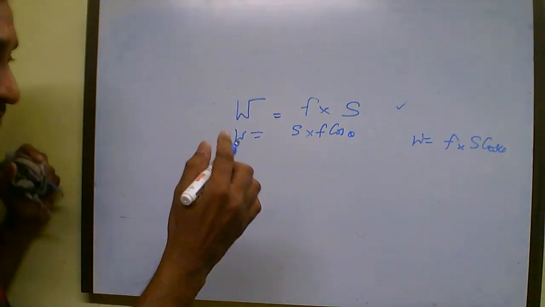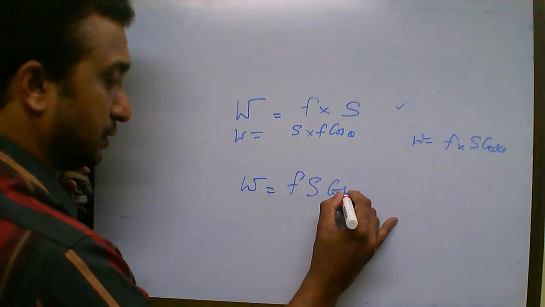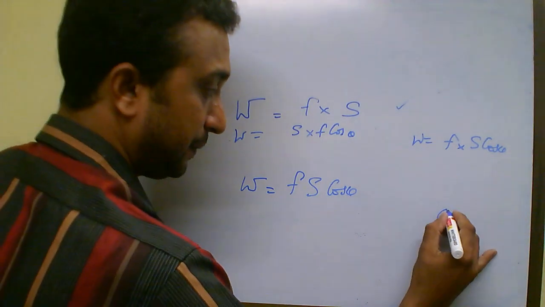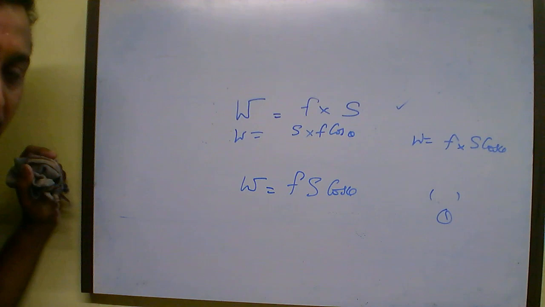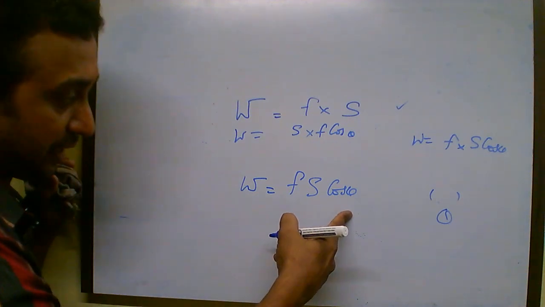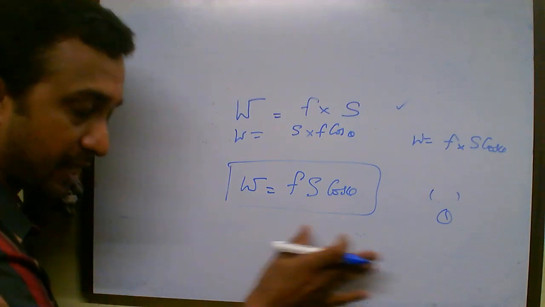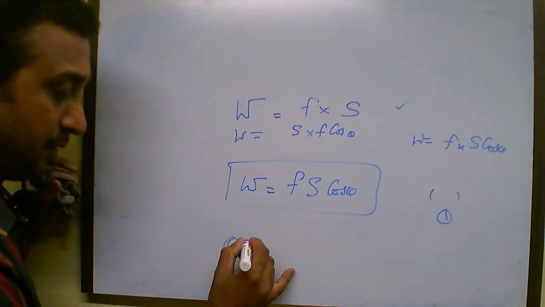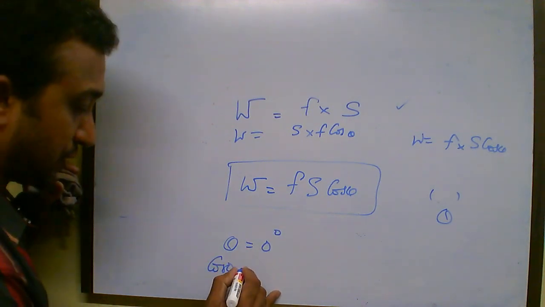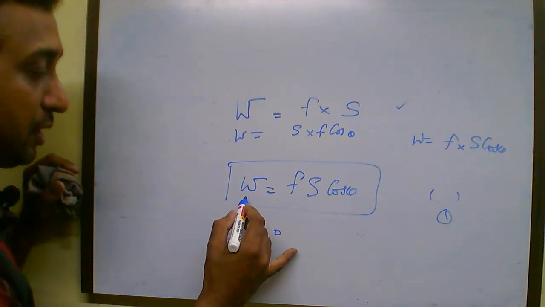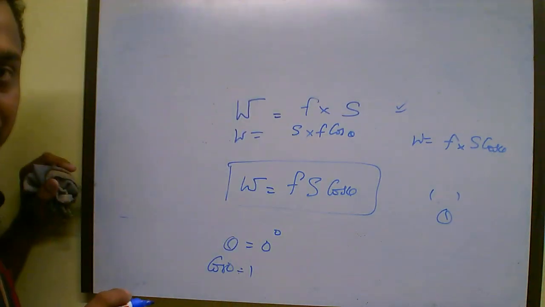So generally you can use the formula W equals Fs cos theta, and this theta is the angle that the force and displacement make with each other. For example, if the force and displacement are in the same direction, what is the angle between them? Theta is equal to 0 degrees. And what is cos 0? Cos 0 is equal to 1. So W equals Fs into 1. So which formula will you get? You will get this formula.